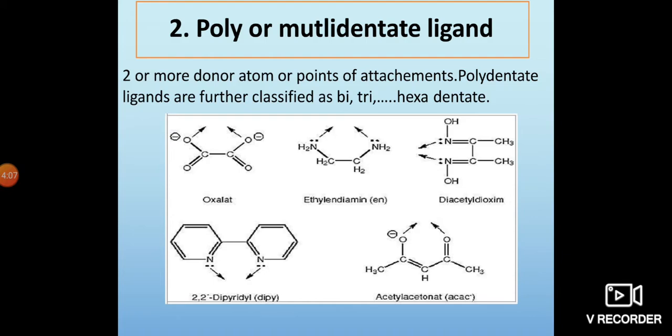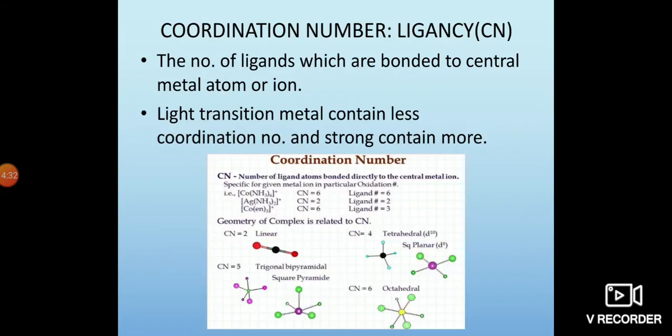For example, here oxalate donates 2 pairs of electrons. Then ethylenediamine is also 2 pairs. Dimethylglyoxime and 2,2'-dipyridyl. Like that, there are so many examples for poly or multidentate ligands.